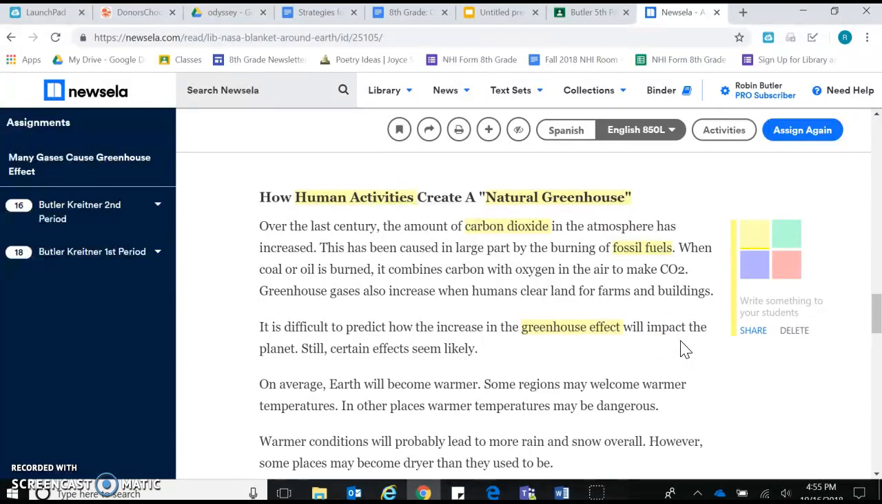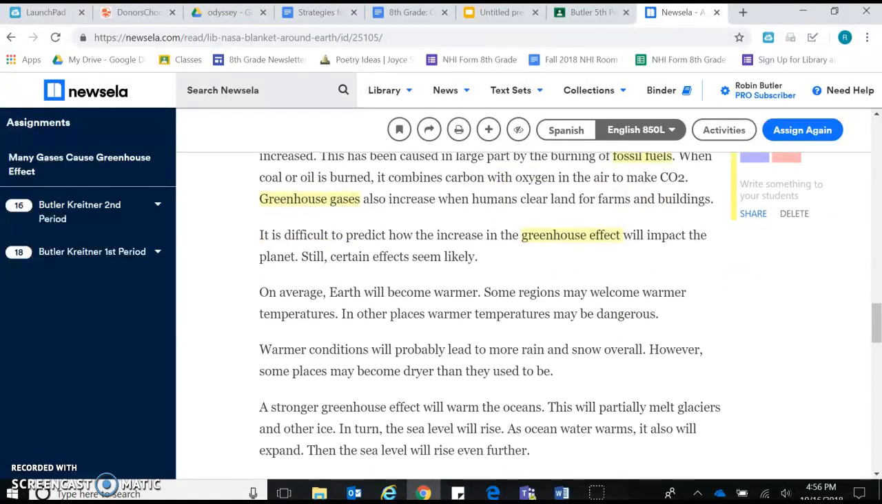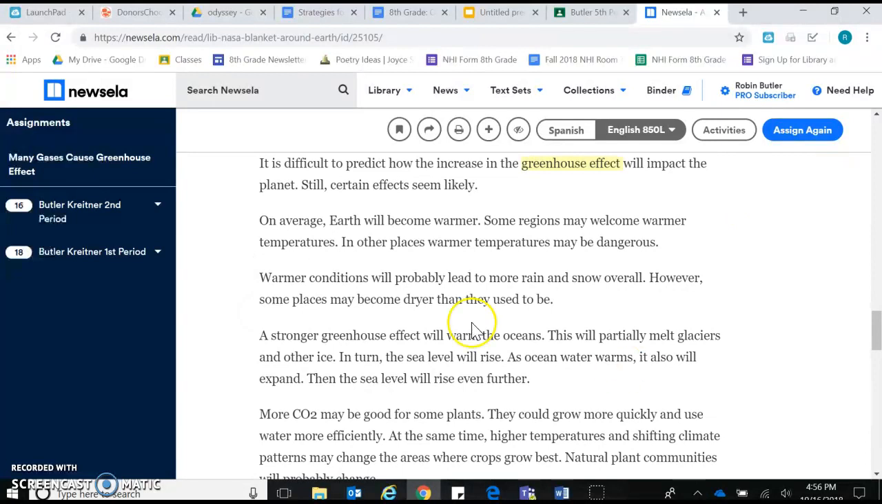Greenhouse gases also increase when humans clear land for farms and buildings. Greenhouse gases also repeated. It is difficult to predict how the increase in the greenhouse effect will impact the planet. Still, certain effects seem likely. On average, Earth will become warmer. Some regions may welcome warmer temperatures. In other places, warmer temperatures may be dangerous. So we've got warmer repeated 3 times.